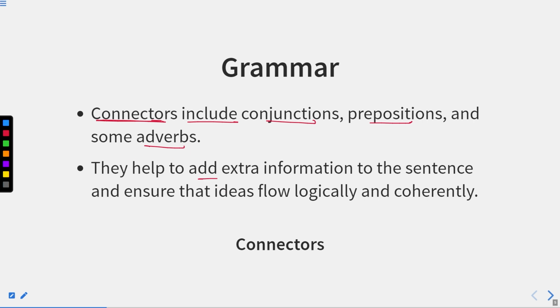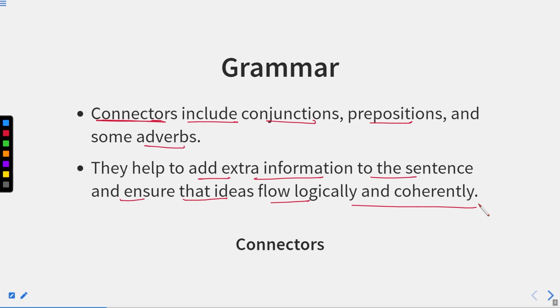They help to add extra information. For example, we say additionally, eventually. So these are some extra information. These are giving some extra information to the sentence and ensure that ideas flow logically and coherently. Coherently means in the same sequence, or you can say in a fine manner. So these are some ideas.